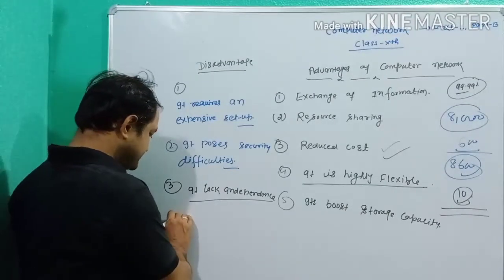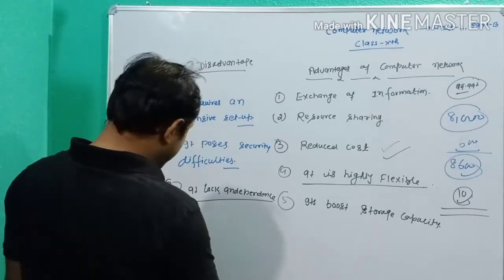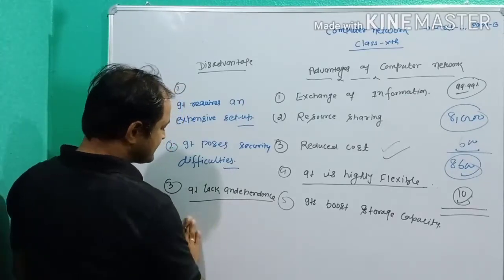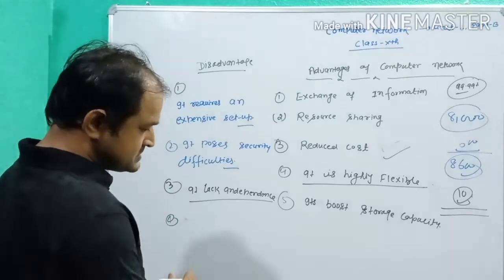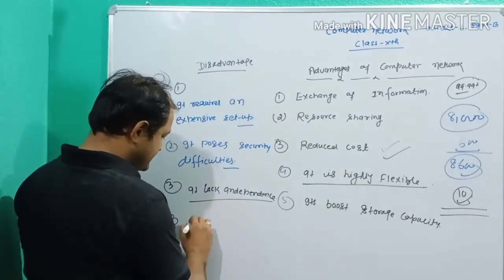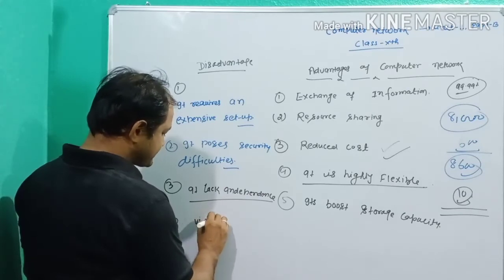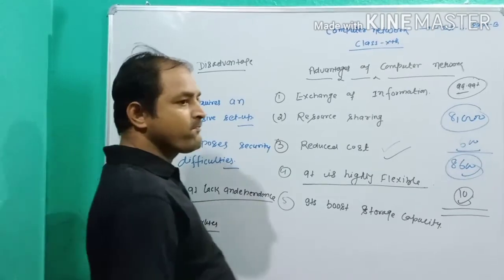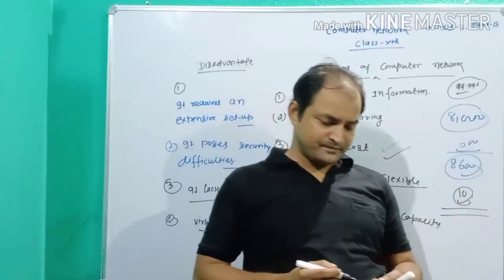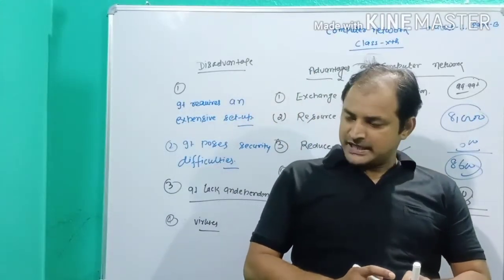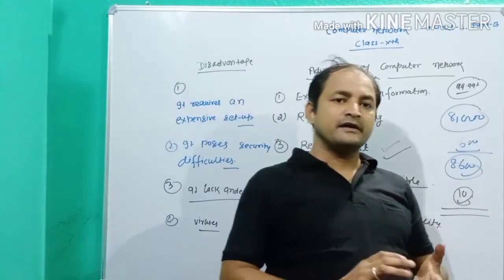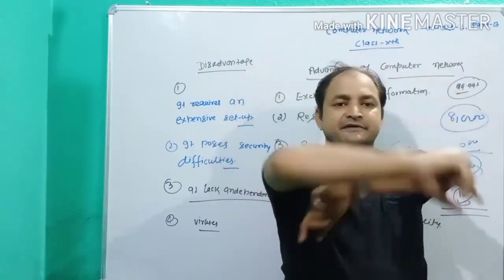My fourth point is virus or malware. Nowadays everybody makes online payments.